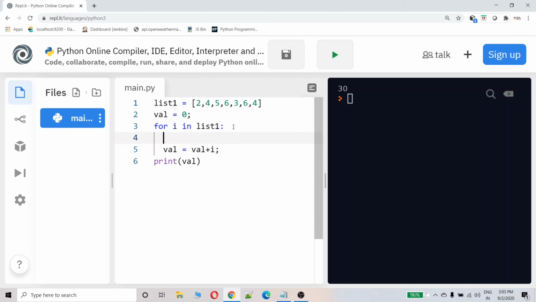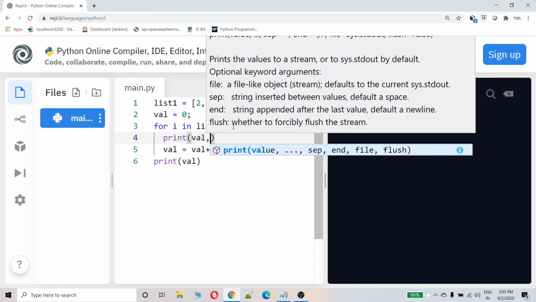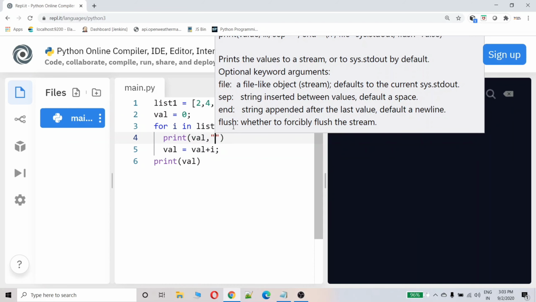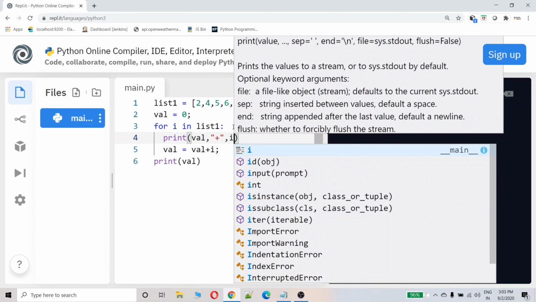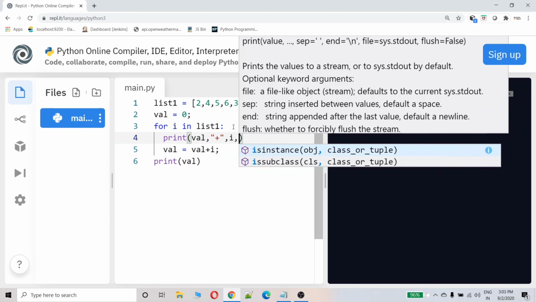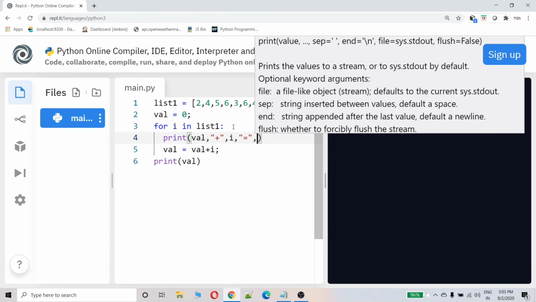So how to debug, how to know what is happening internally? Let's see. Print val plus i equal to val plus i.